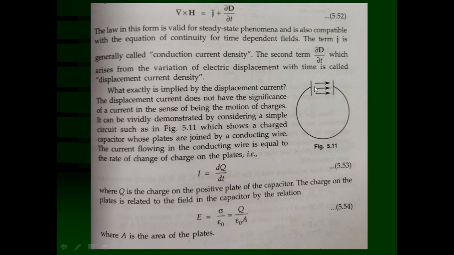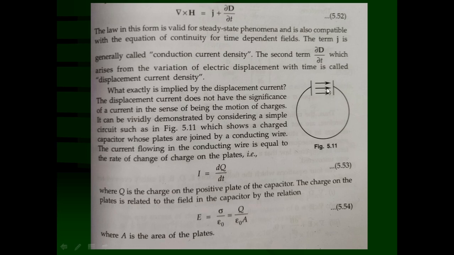On one plate of the capacitor there will be plus Q charge, and on the other plate minus Q charge will be accumulated. Because this charge is stationary on the plates, an electric field exists between the two plates. What amount of electric field will be there? You already derived this in 11th or 12th standard. The electric field is almost uniform between the two plates of the capacitor, and is equal to sigma upon epsilon 0.